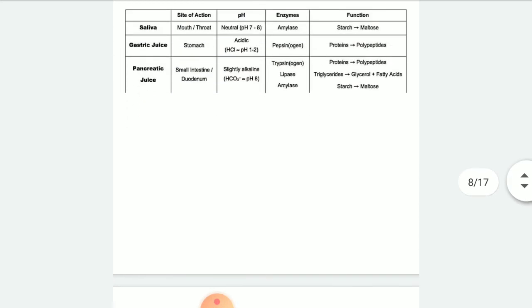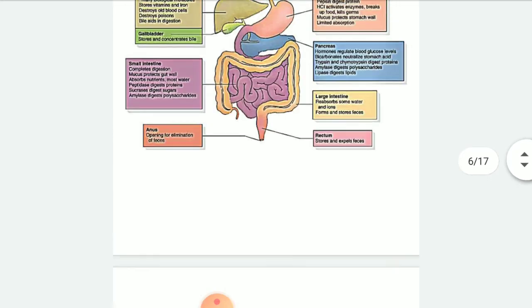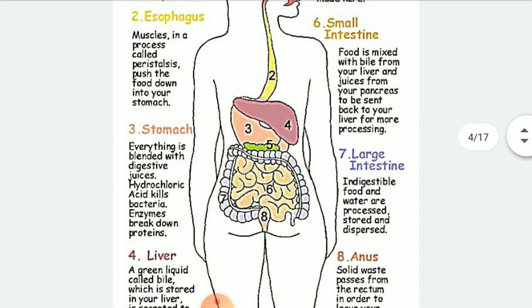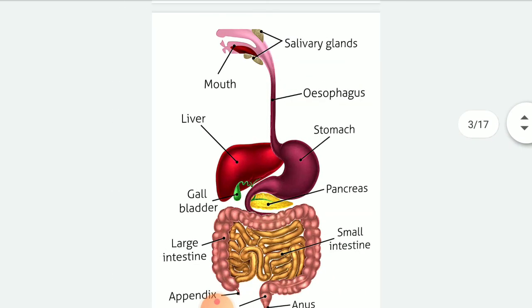Okay children, next class we will continue with the circulatory system. I hope everybody has understood the digestive system. You can go through your textbook. All this content is almost similar to your textbook. Okay, the digestion process. And children, this diagram is given in your textbook. Okay, this digestive gland diagram. This type of diagram is given in your textbook.